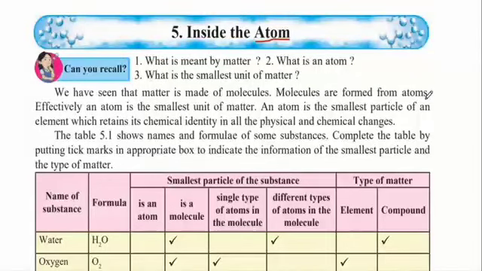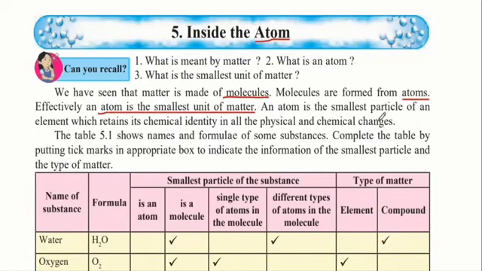Formed from atoms. So, in our surroundings, there are various substances, and each of them is made of matter. Within this matter are molecules, and molecules are nothing but different forms of atoms. Effectively, an atom is the smallest unit of matter.